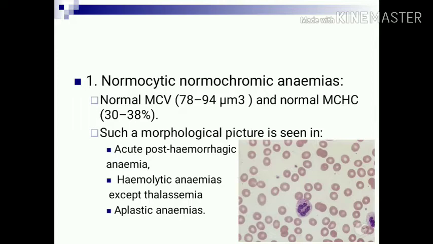Here MCV is normal, that is 78 to 94 cubic micron, and MCHC is also normal, 30 to 38%, and causes are acute post-hemorrhagic anemia, hemolytic anemias except thalassemia, and aplastic anemia.